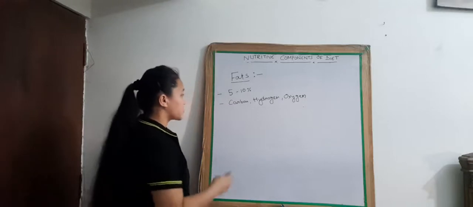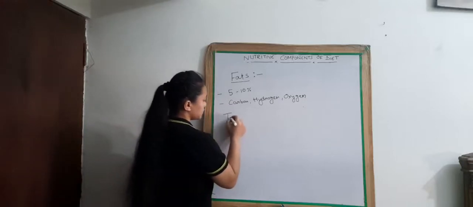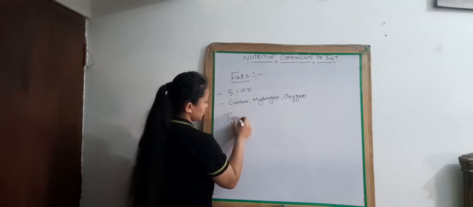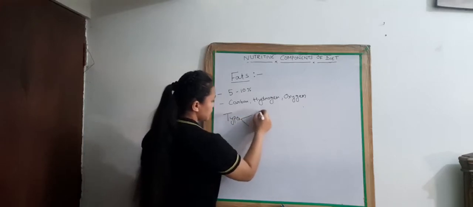There are two types of fat: saturated fat and unsaturated fat.